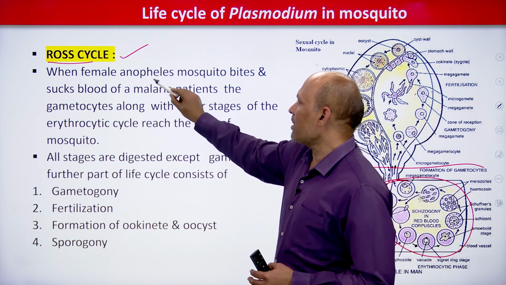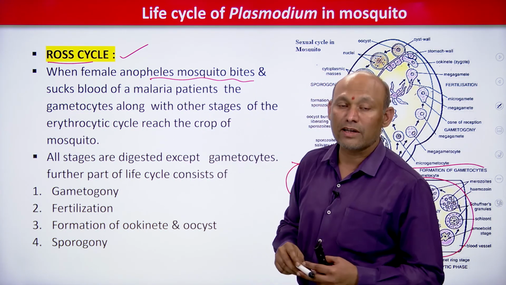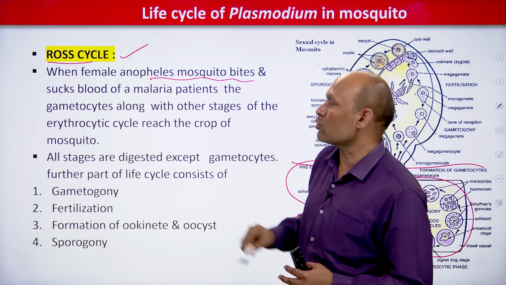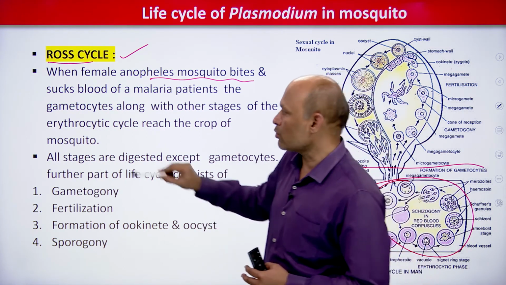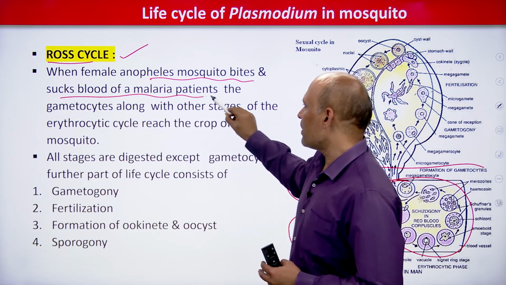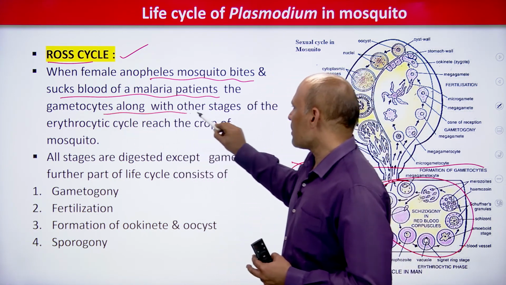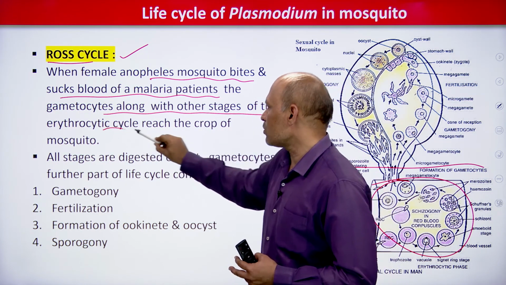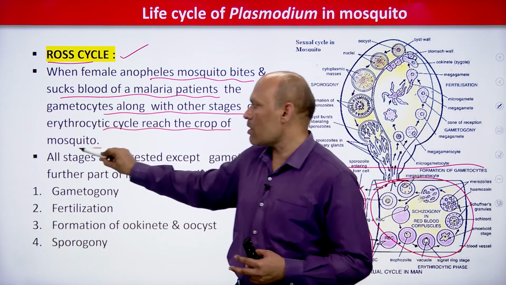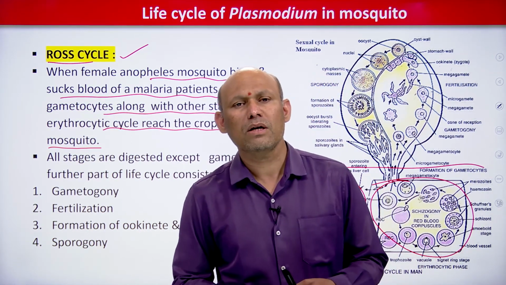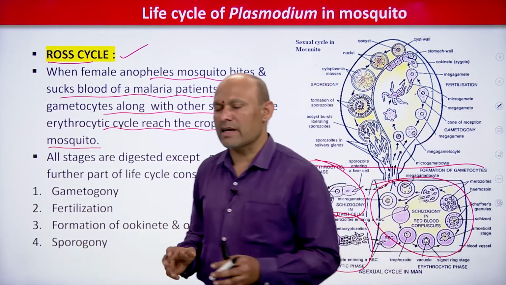Whenever an infected female Anopheles mosquito bites an infected person and sucks the blood of a malaria patient, malaria patient means infected person, the gametocytes along with other stages of the erythrocytic cycle reach the mosquito crop, students. It is very simple, nothing is there in this. See students, Ross cycle we are discussing.